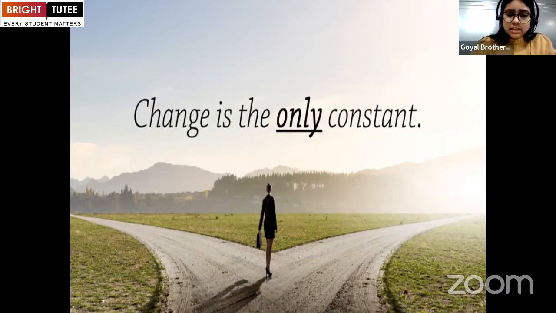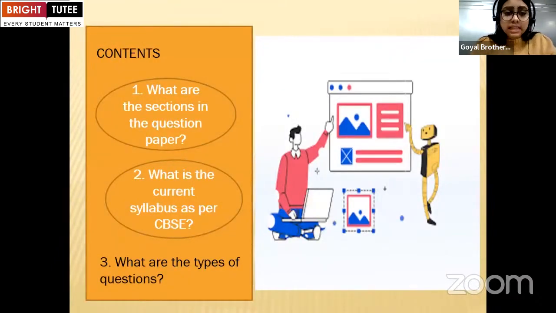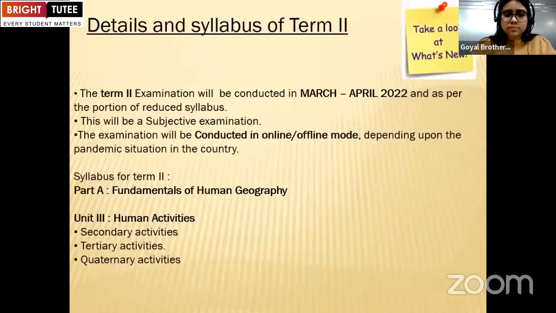So now let's start. Today we'll be talking about the contents and the bifurcated and reduced syllabus which CBSE has released. The content itself tells what the sections in the question paper are. We'll discuss the sections in the question paper. Secondly, we'll be discussing the current syllabus as per the CBSE. And third, what the types of questions are.